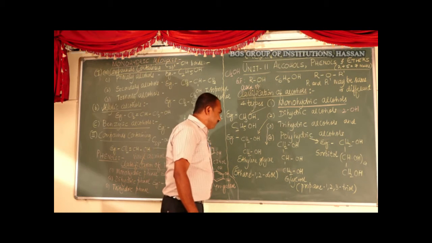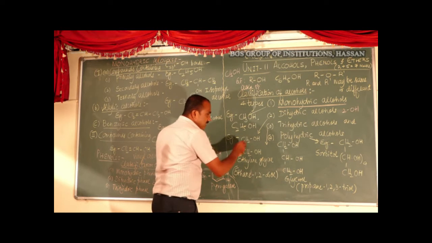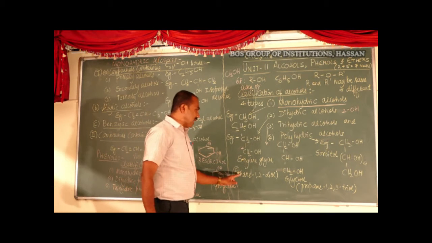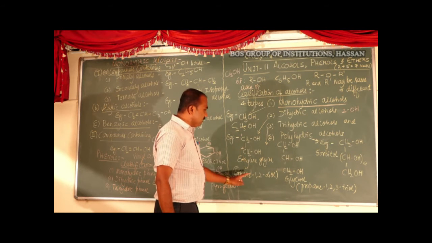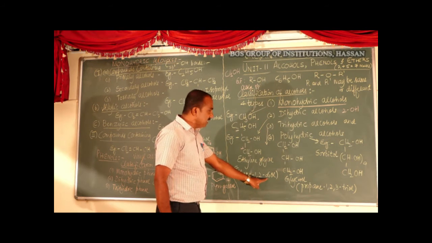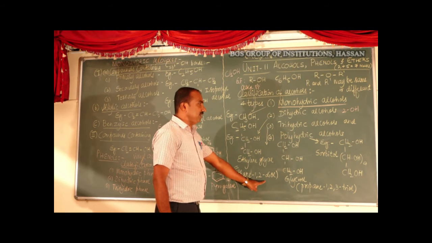The IUPAC name is ethane 1, 2 diol: two carbons gives eth, the linkage is ane, and the two OH groups at positions 1, 2 give the prefix di and suffix ol.